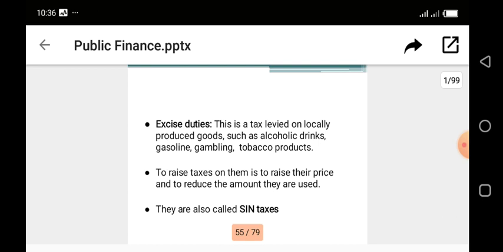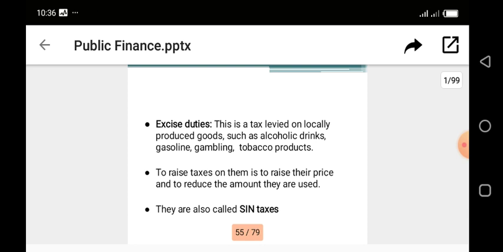It is a tax charged on alcoholic drinks, gasoline, gambling, and tobacco products. So government uses this tax to discourage the consumption of some of these products, especially products that are harmful to the health of the citizens of the country.